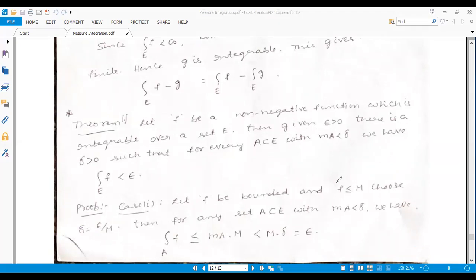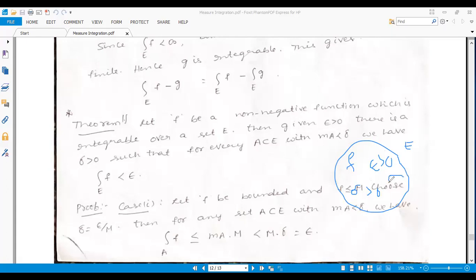you know that here F is a non-negative measurable function on E. In this, there is some epsilon positive and also there is some delta present.